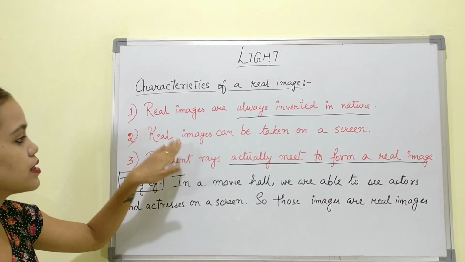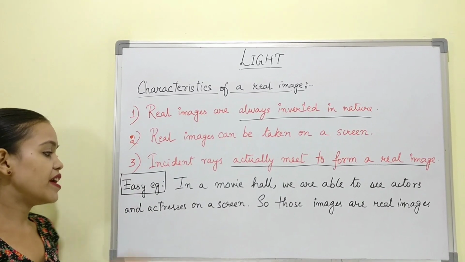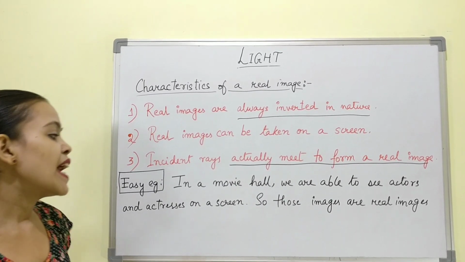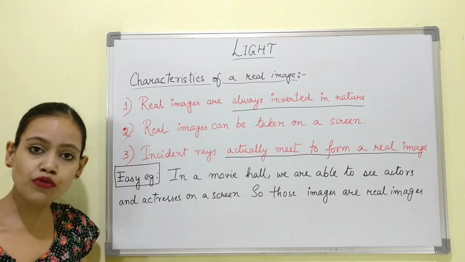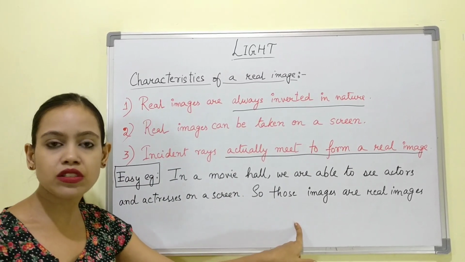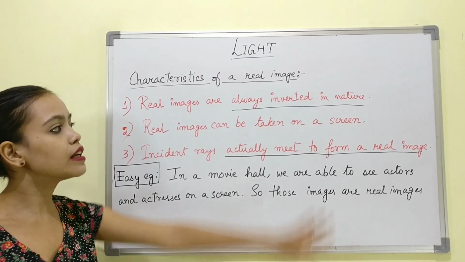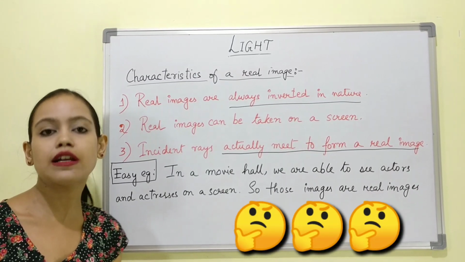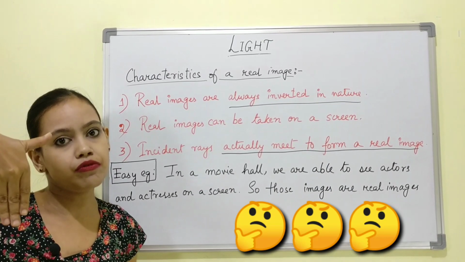So coming back to the second point, I'll help you understand it with a very easy example which you can relate to in our day-to-day life. In a movie hall, we are able to see all the actors and actresses on a movie screen. So those images are real images. Now you'll ask me an obvious question: if a real image is always inverted in nature, then how are we able to see the actors and actresses upright, straight, not inverted?